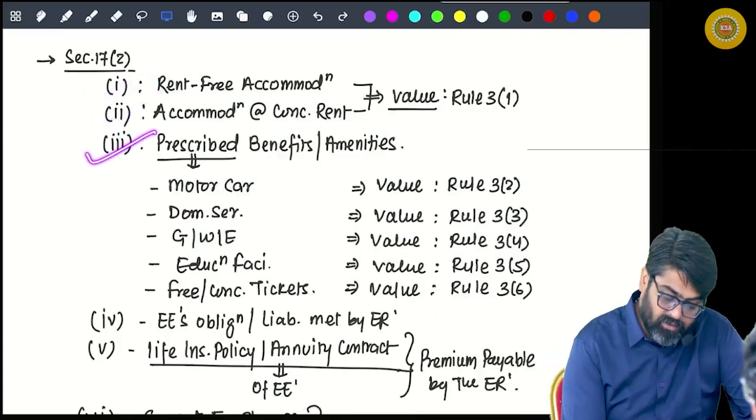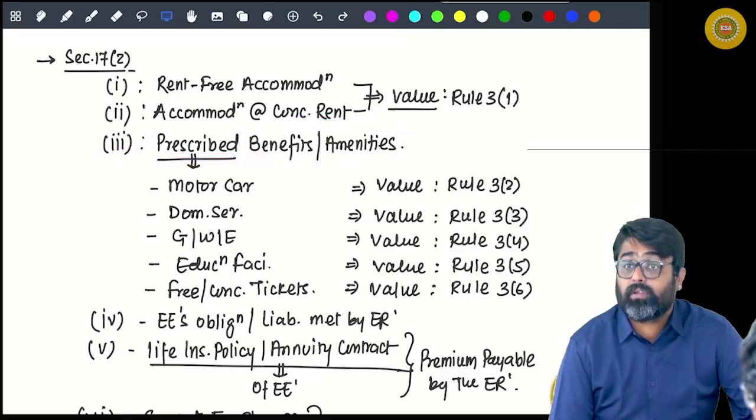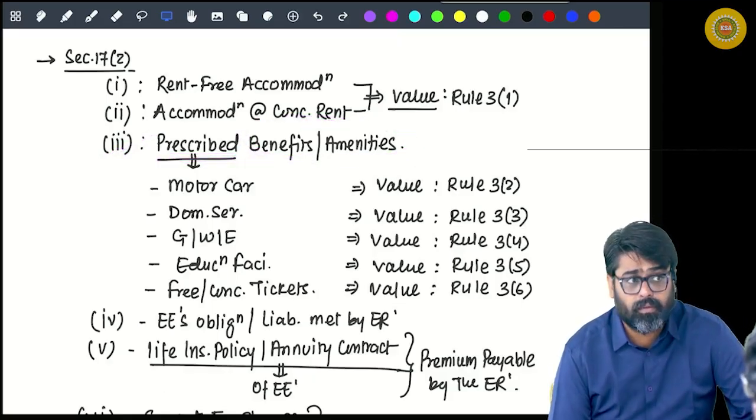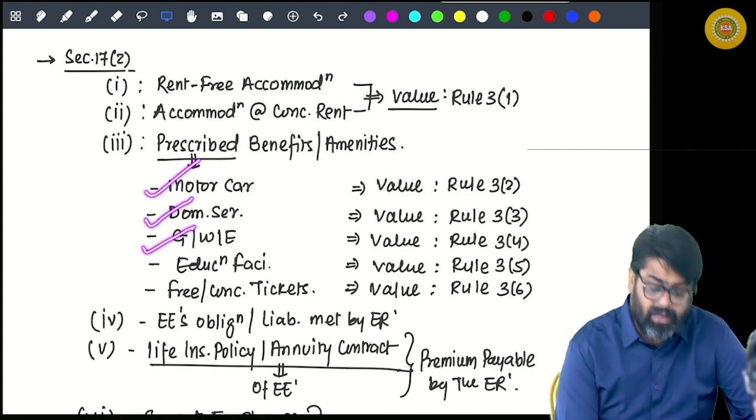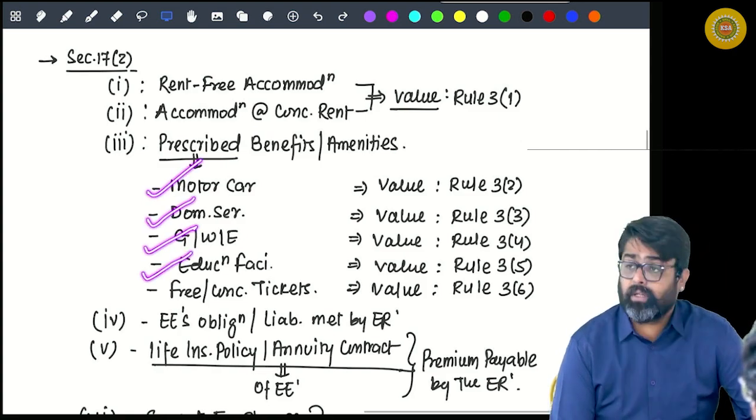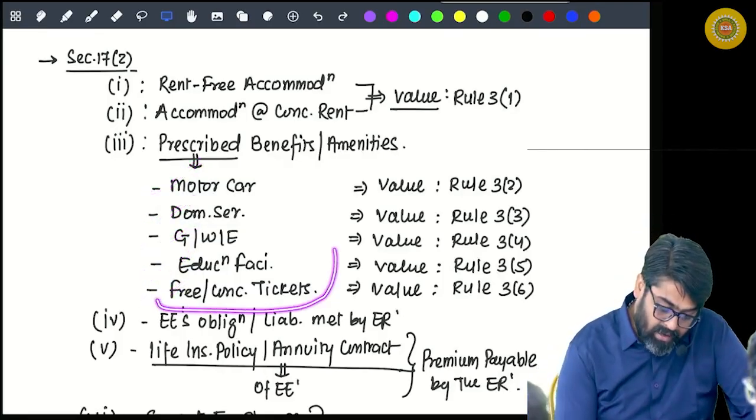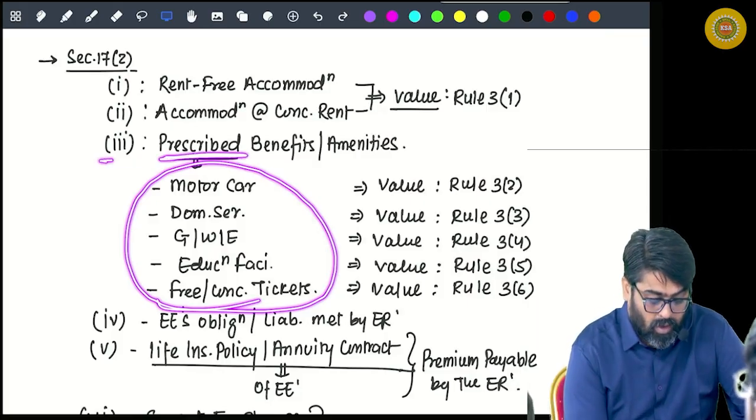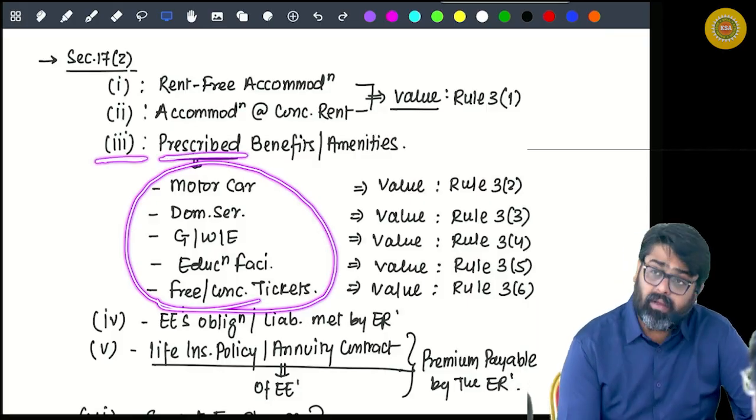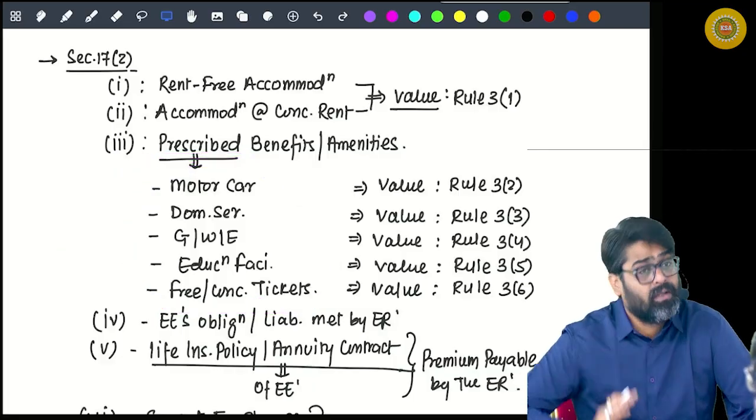Number 3, there are certain prescribed benefits or amenities, like motor car facility, domestic servant, gas, water, electricity, educational facility, and free or concessional tickets. These are the benefits or amenities which are prescribed for clause number 3. Even the value of these benefits will be taxable for you under the head salary.